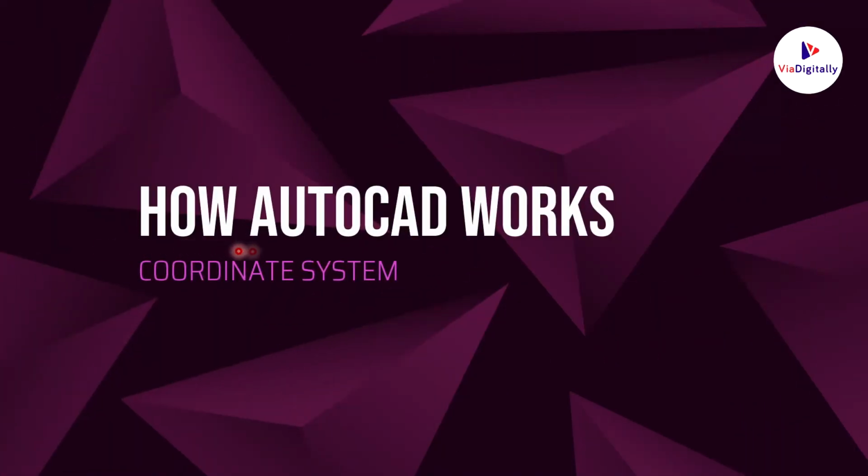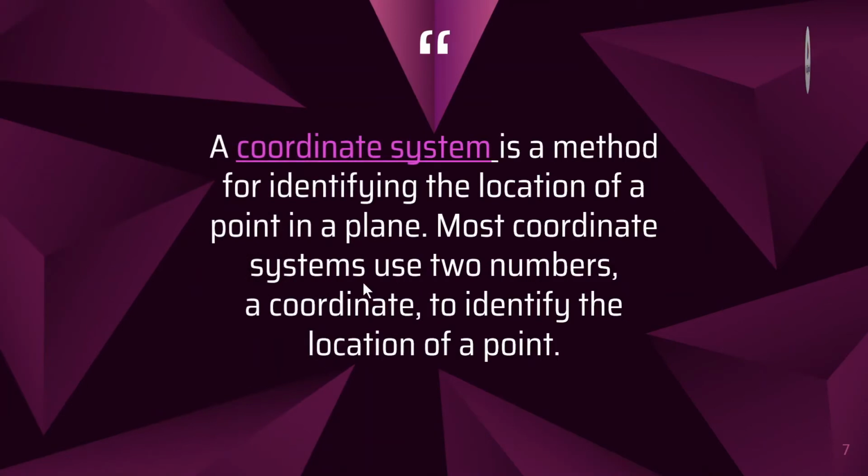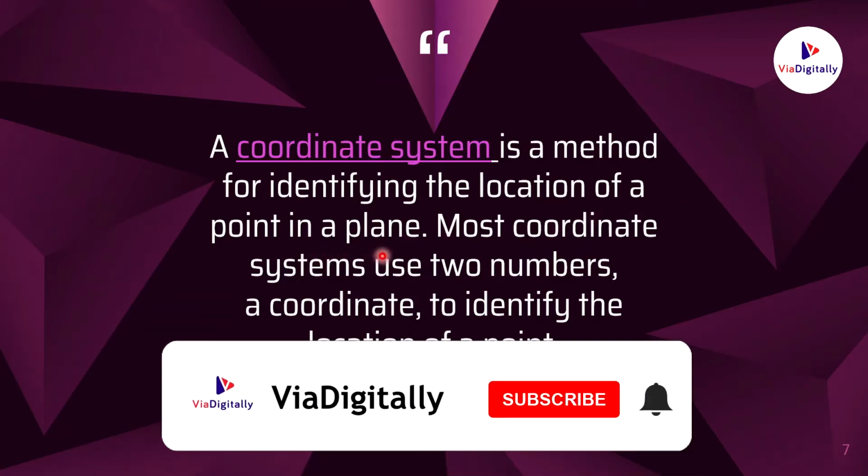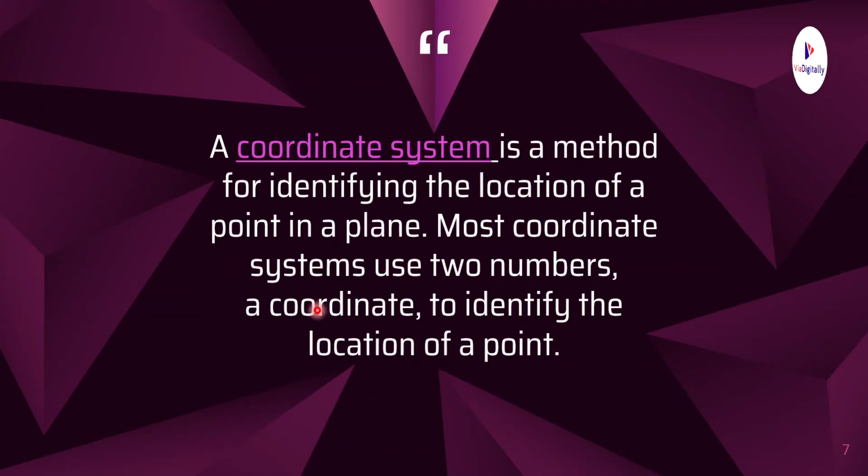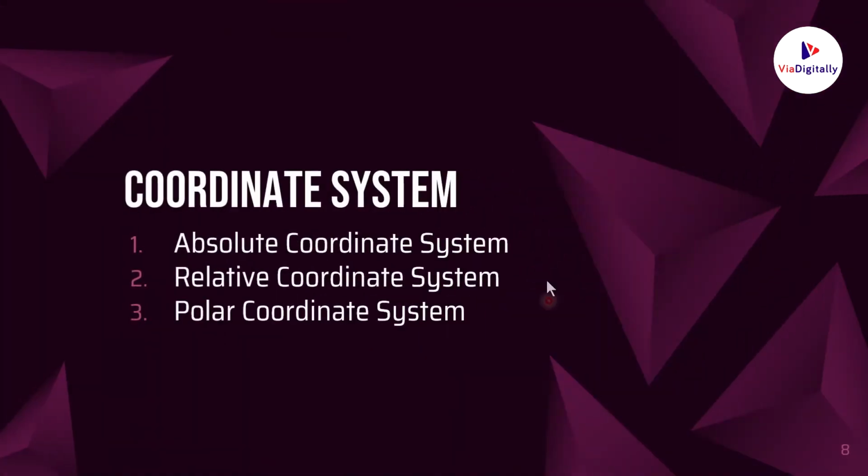Let us know how this AutoCAD software works. AutoCAD software works with a system called coordinate system. What is coordinate system? A coordinate system is a method of identifying the location of a point in a plane. Most coordinate systems use two numbers, which is nothing but a coordinate, to identify the location of the point. Let us learn about this.